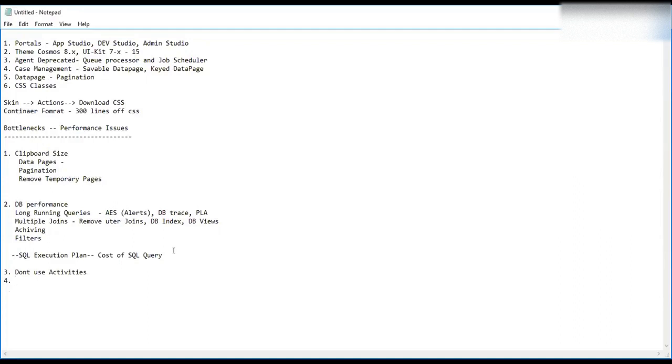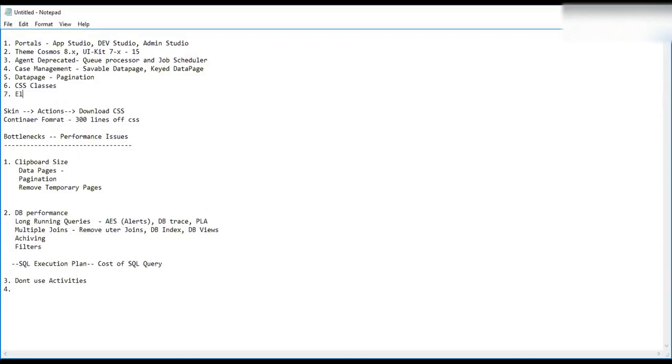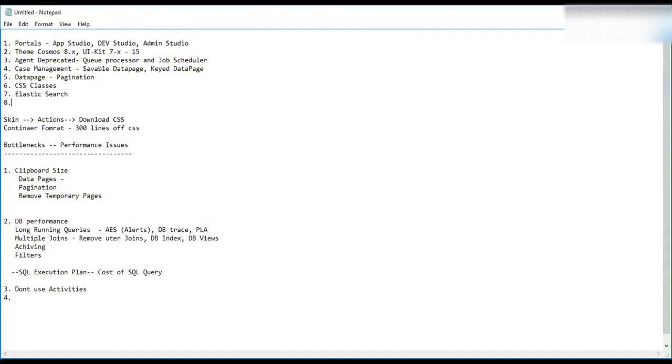How many of you know about Elasticsearch? In the data table of Pega, they are using that Elasticsearch, right? Not the data table. Where do you see the Elasticsearch option? Guys, you told me you are all working on 8.x. You don't know Elasticsearch? Where do you see the option? In the report definition.